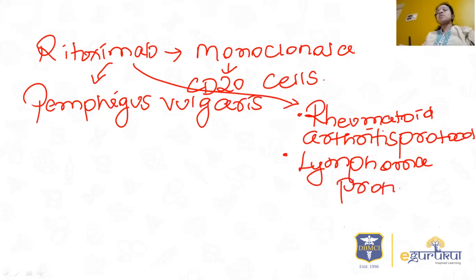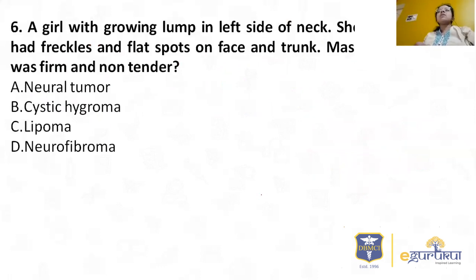The other two options, cyclosporin and azathioprine, can be used as steroid sparing agents in pemphigus vulgaris. But in dermatitis herpetiformis or linear IgA dermatosis, because neutrophils are the key cells found in the pathogenesis, you have to give dapsone because dapsone is anti-neutrophilic. Just remember this.